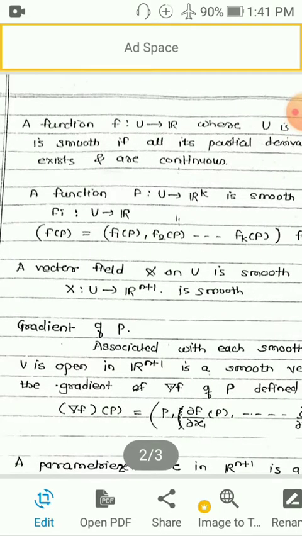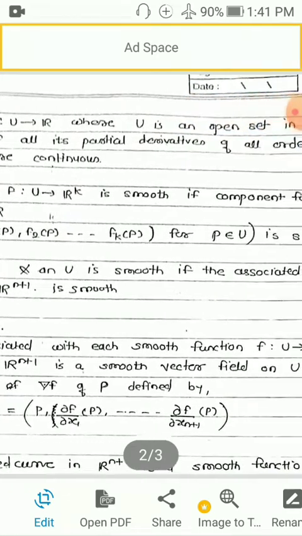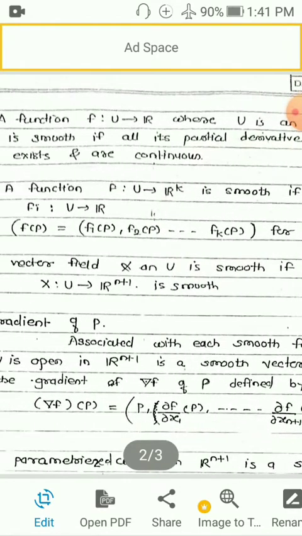Because f is a function of n+1 variables, there are various partial derivatives of f with respect to all these variables. For example, ∂f/∂x1, ∂f/∂x2, ..., ∂f/∂x(n+1) are the first order. Second order will be ∂²f/∂x1², and so on. Third order, and so on. So if all partial derivatives of all orders exist and are continuous, then you say that this function f is a smooth function.